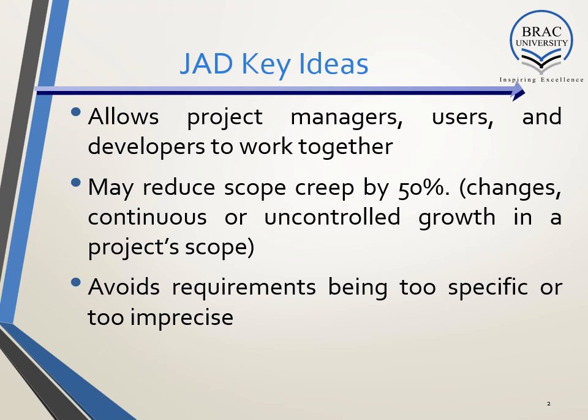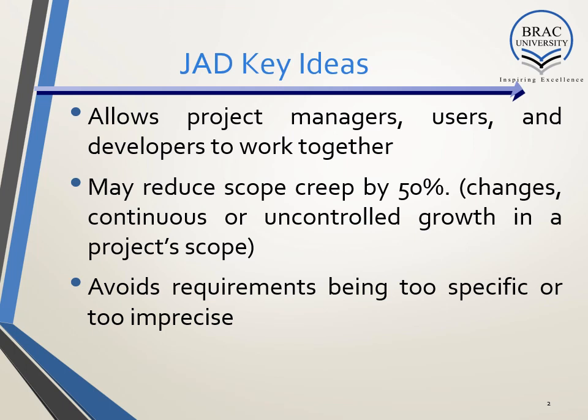Someone says one thing, another person says another, the designer says one thing, the DBA admin says another. So there is a lot of disagreement or misunderstanding among those people. That change of requirements is called scope creep.